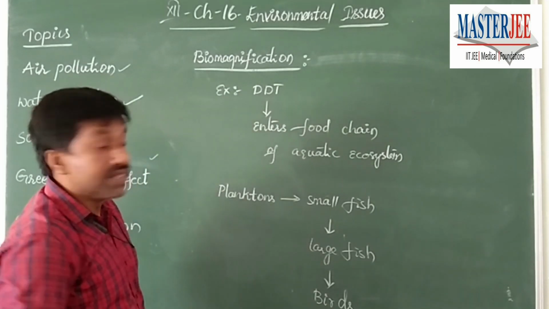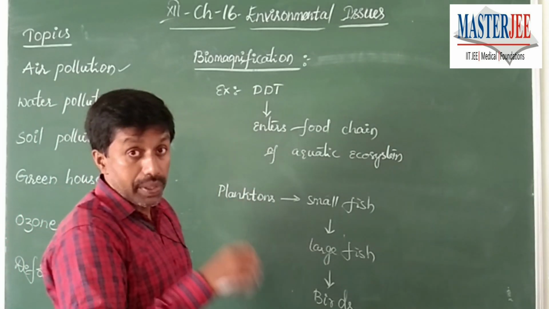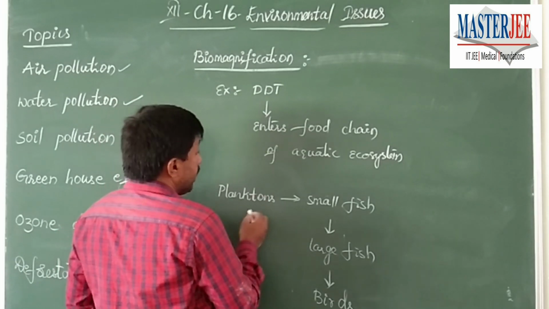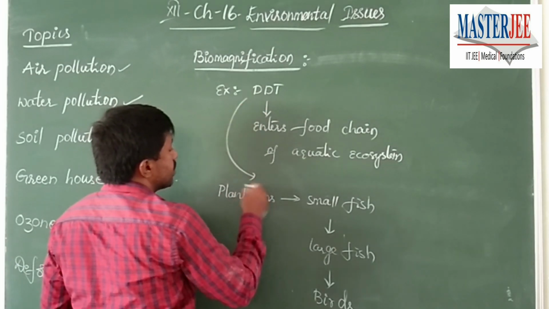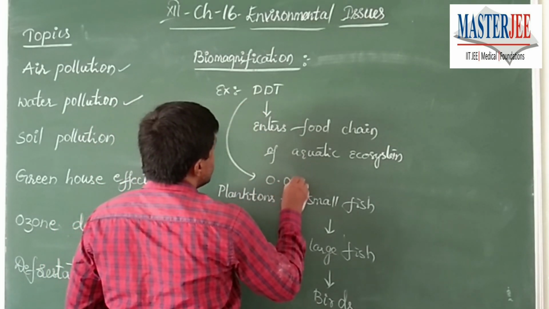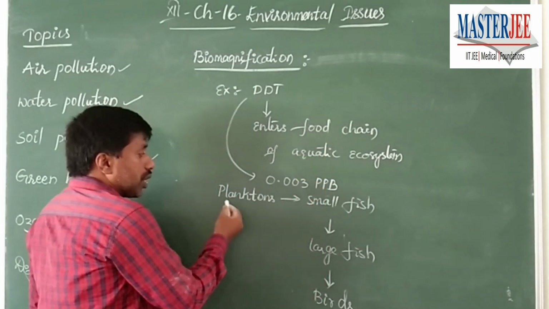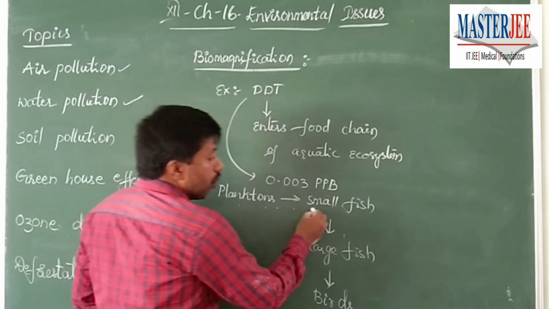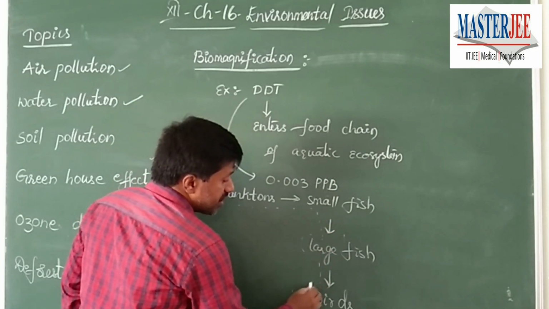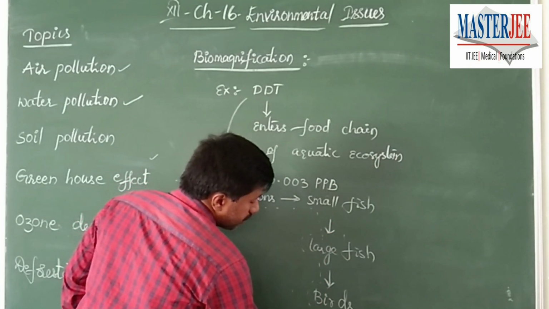Initially, the DDT concentration that entered, the point you have to remember under this topic, is 0.03 parts per billion. So the concentration accumulates more and more, passing through the food chain. Finally, it is found.